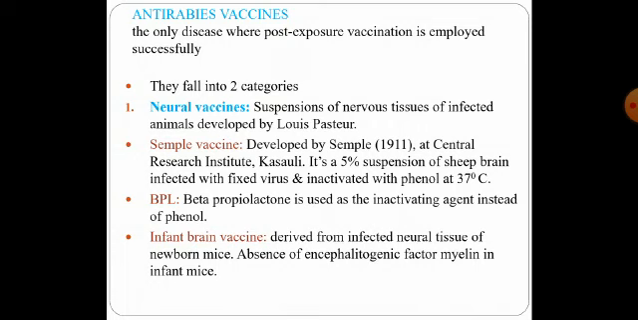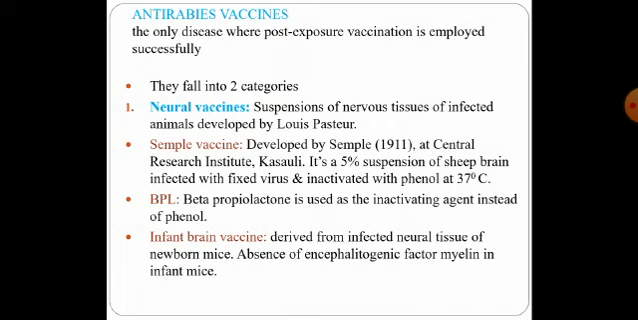Coming to the vaccination, the anti-rabies vaccine. Rabies is the only disease where post-exposure vaccination is employed successfully. This is because of its long incubation period. As we all know, in various other infections, the vaccines are given before and then the infection is prevented, whereas rabies is the only case wherein the vaccine is given following the exposure.